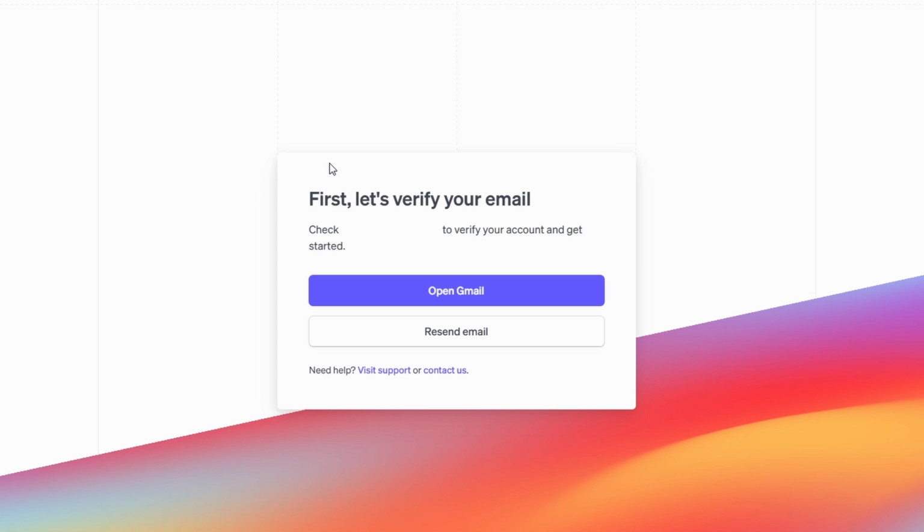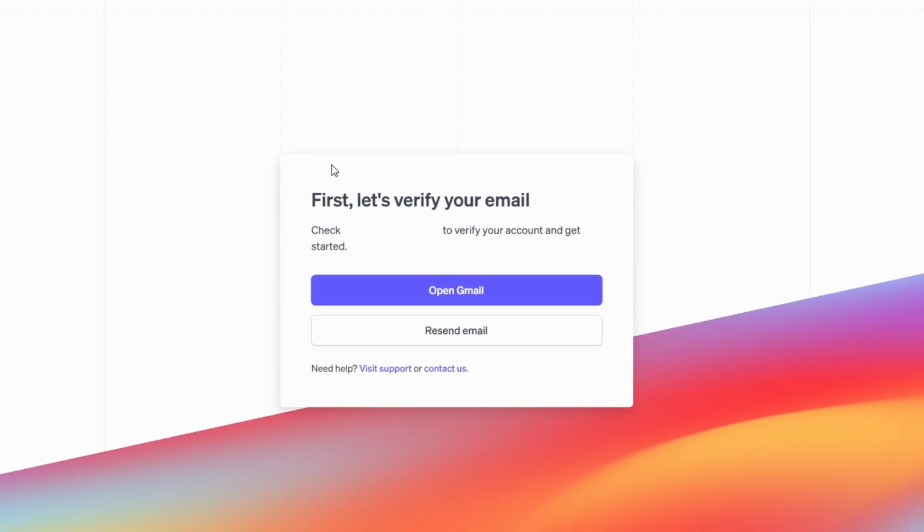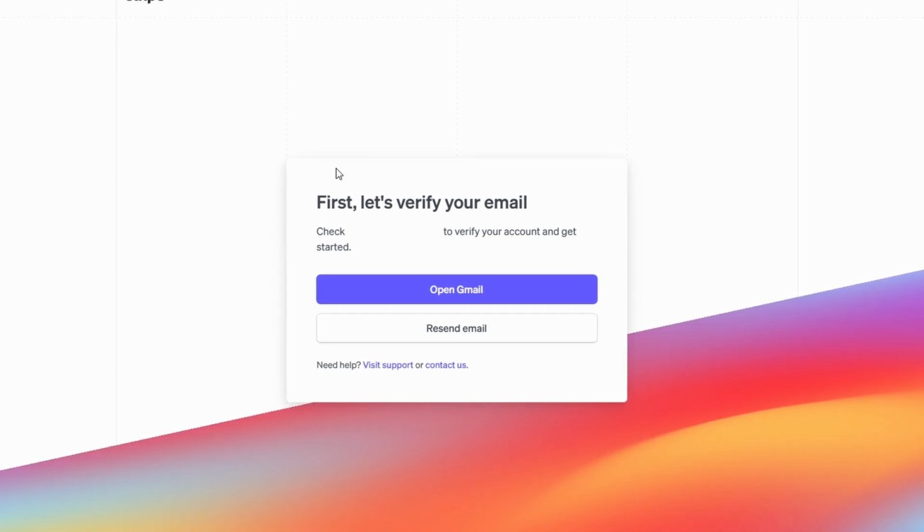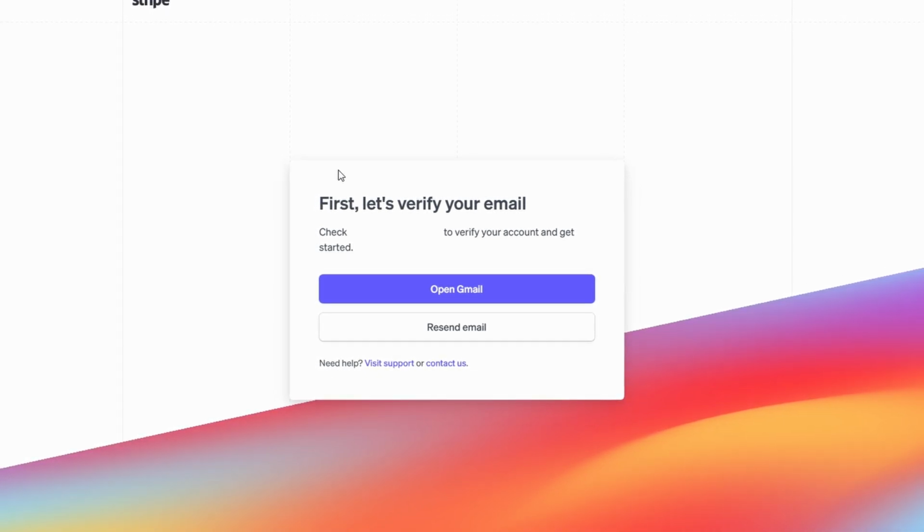Now, head over to your inbox and look for an email from Stripe. This email will contain a verification link to confirm your account. Once you locate it, open the email and click on the link. It will take you to a page confirming your email address and letting you know that your account is now active. Congratulations, you're officially signed up.